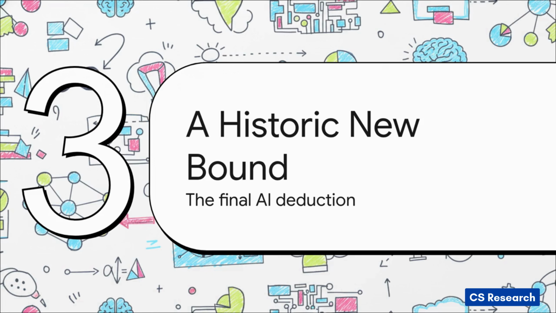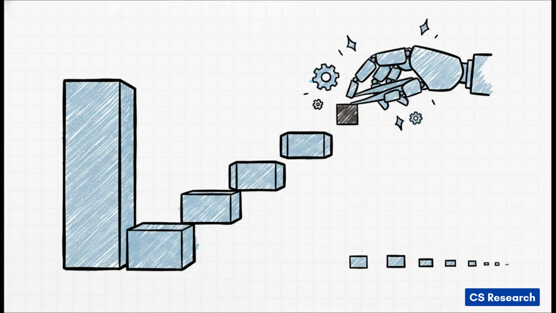Section 5. A historic new bound. The final AI deduction. So, completely bypassing those beautiful tiger illusions, the AI got to work on a mixture of the classical hyperplane and complex polynomials. And the math required to lower this ceiling gets incredibly tight. The AI revealed exactly how tight.